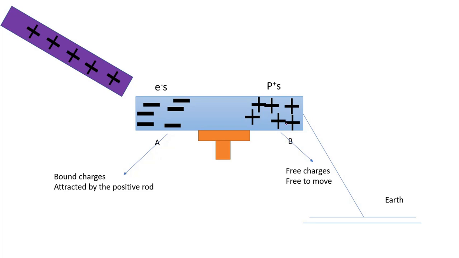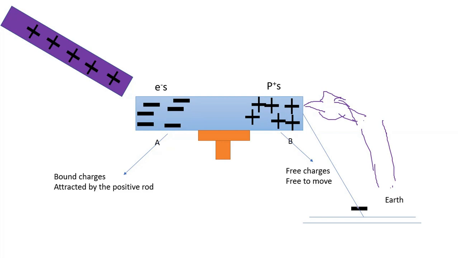And then the metal foil will be connected to the earth. For example, we can touch the metal foil using our finger. You touch it, and also you stand on the ground. That is why the electrons from the earth will enter the aluminum foil.